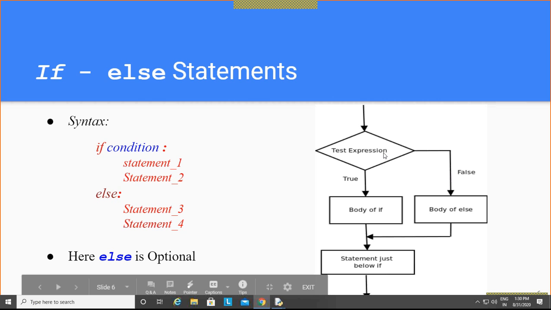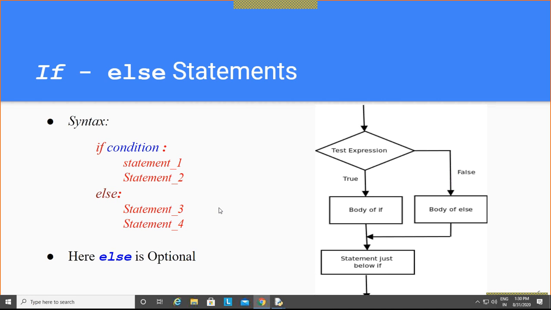Whatever statements are just below the if are not part of your if. They are outside of your if and else. Getting this? Only if the condition is true, the body of if will be executed. If the condition is false, the body of else will be executed. It means one of them is optional here. If the condition is true, the else is optional. I think you have understood the working here. The other things are similar to what we have seen.